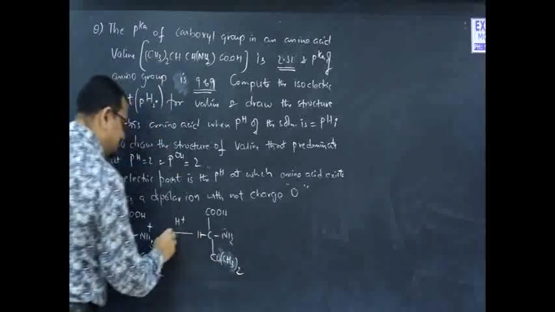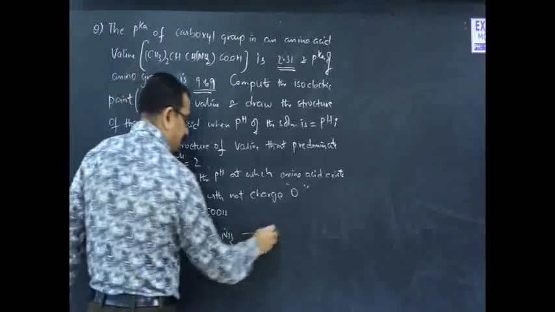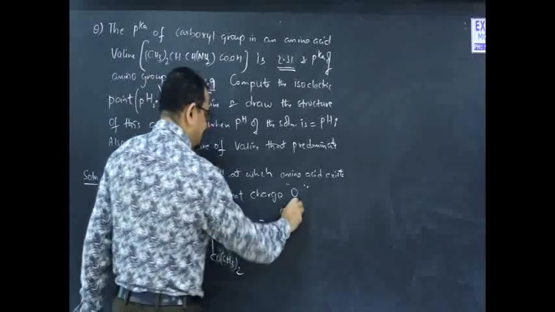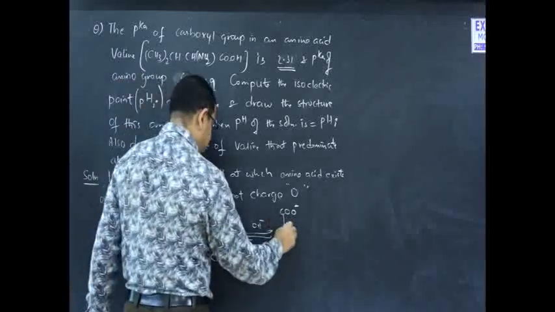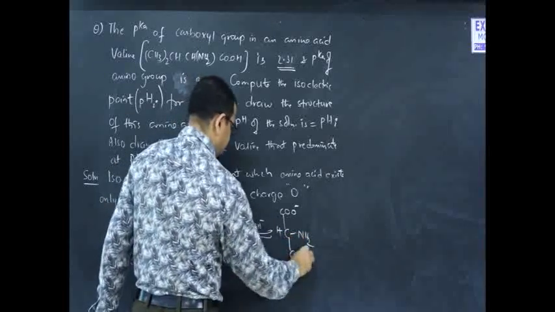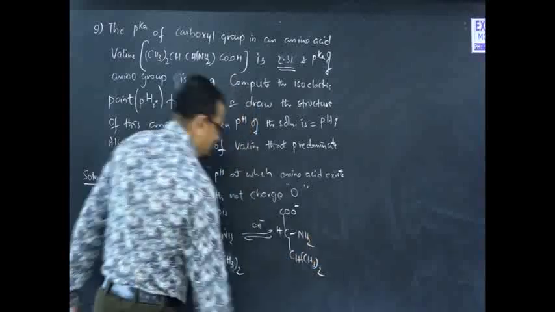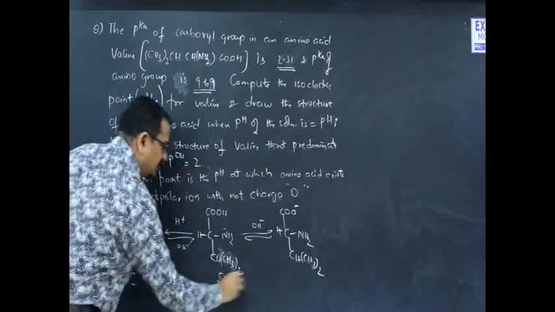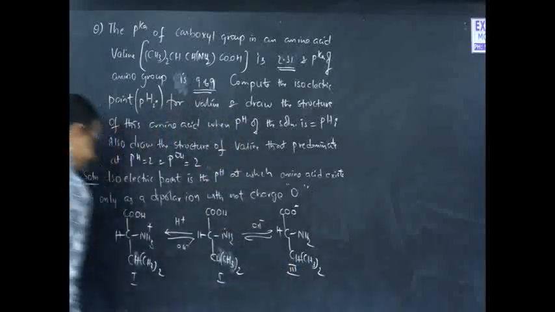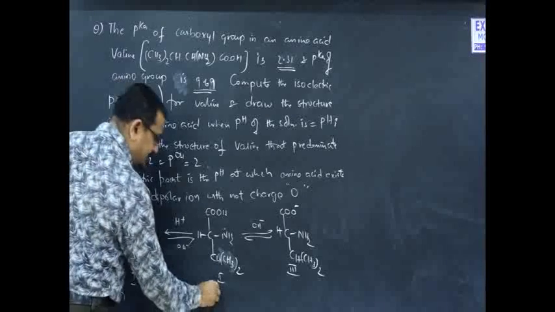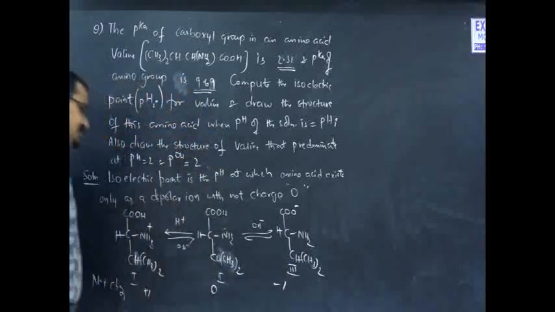Of course, this is at equilibrium. In presence of a base, the acidic nature of COOH will be pronounced. So this is structure 1, structure 2 and structure 3. The net charge on the species is +1 here, 0 here, and -1 here.